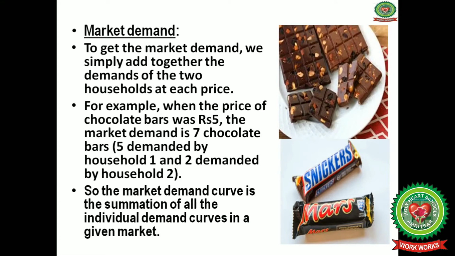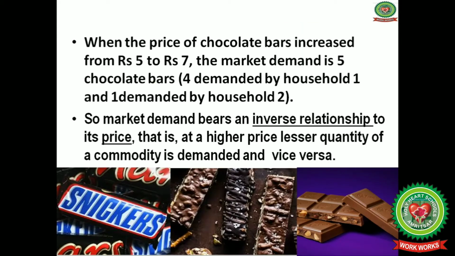So the market demand curve is the summation of all the individual demand curves in the given market. When the price of chocolate bars increases from rupees 5 to rupees 7, the market demand is 5 chocolate bars, meaning 4 chocolate bars are demanded by the first household and 1 by the second household.